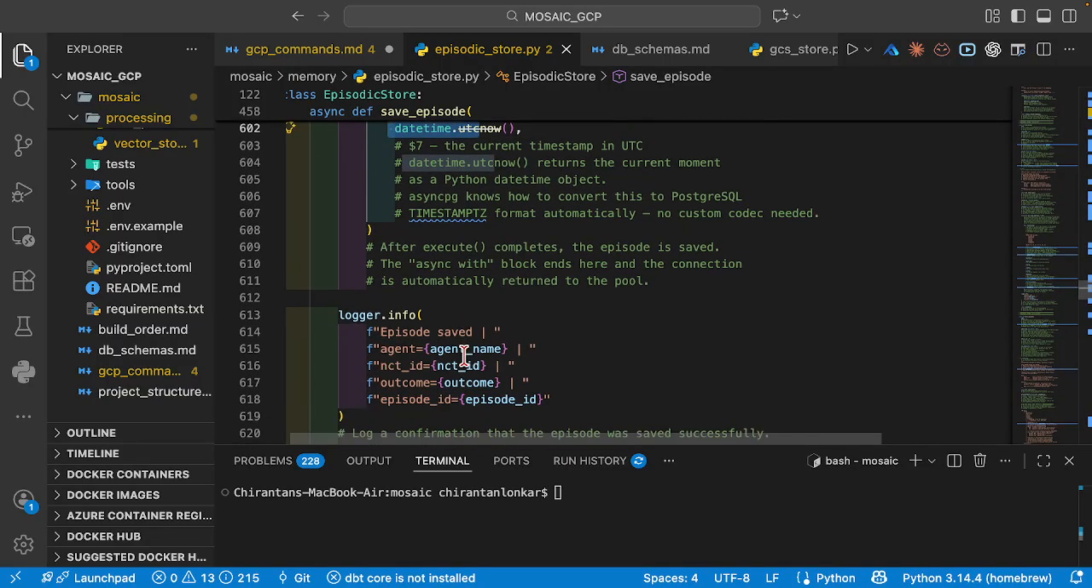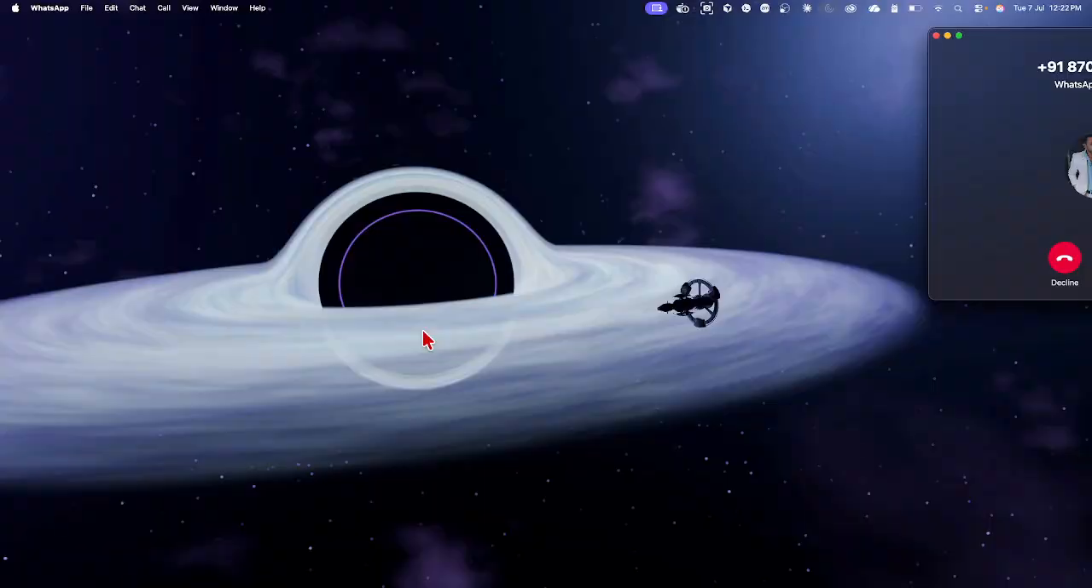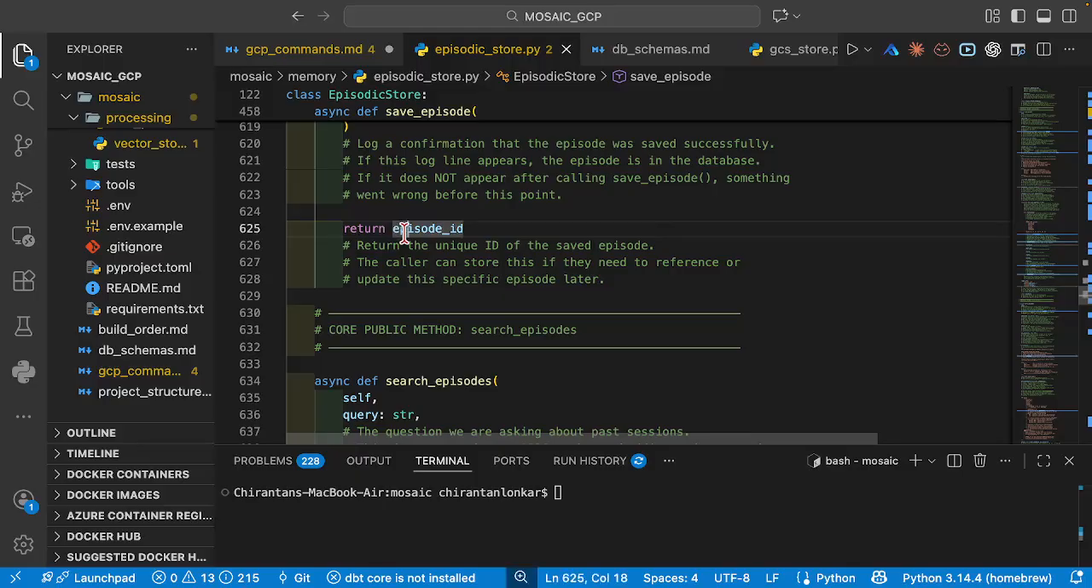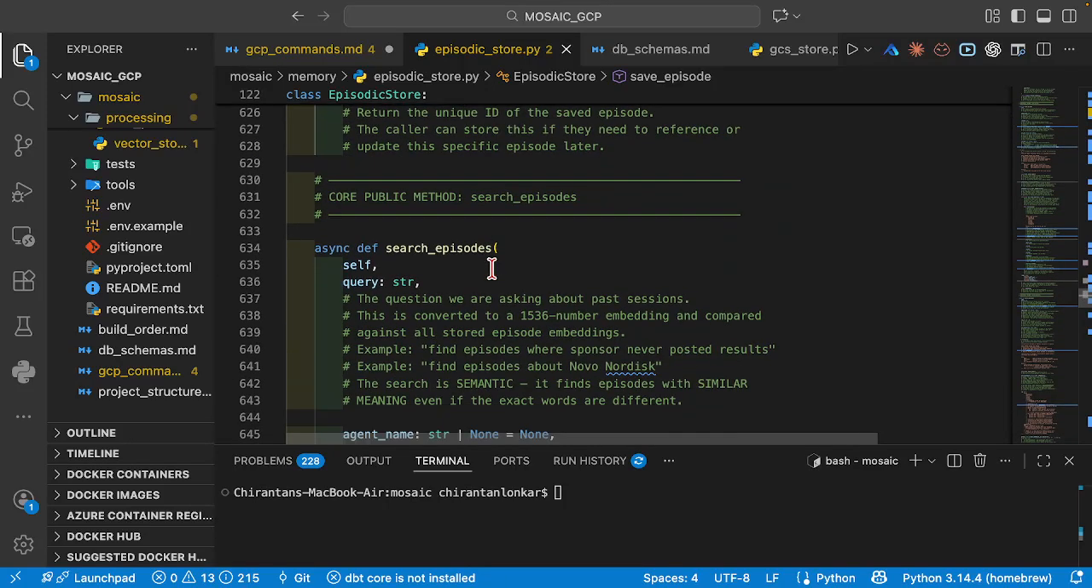We're also going to take the date time. Then we're finally going to log it. So sorry for that. When the episode gets saved, you can see that being logged here. And then finally what do we return? We return the episode ID. It returns the unique ID, correct. It returns the episode unique ID, correct.